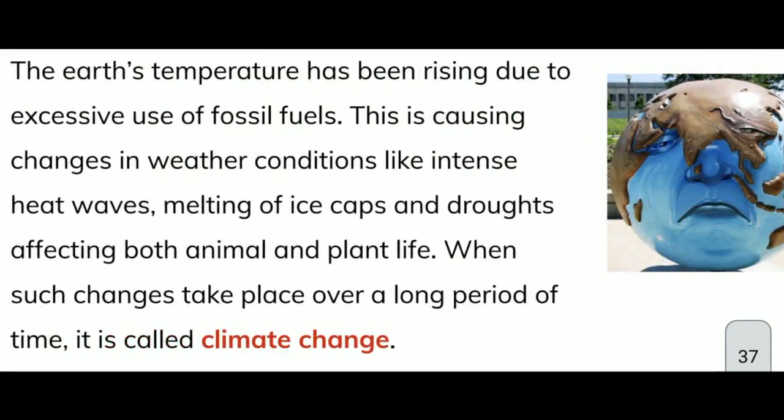So this climate change, what you can see at present, is also one of the effects of the burning of these fuels. The earth's temperature has been rising due to the excessive use of fossil fuels. This is causing changes in weather conditions like intense heat waves, melting of ice caps and droughts, affecting both animal as well as plant life. When such changes take place over a long period of time, it is called climate change.